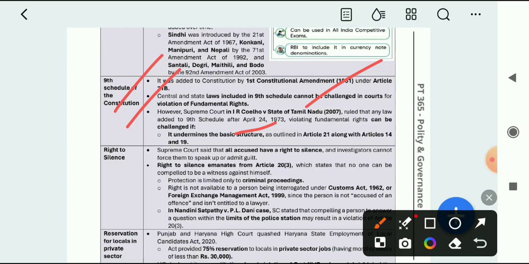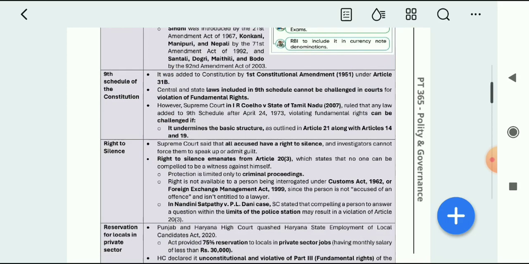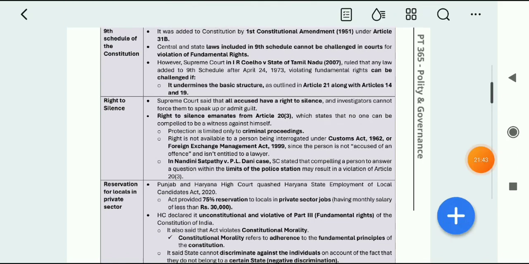It undermined the basic structure as outlined in Article 21 along with Articles 14 and 19. Any law added there after violating fundamental rights can be challenged. After the I.R. Coelho case, it said that the basic structure doctrine must prevail. This is the main point for the 9th Schedule.